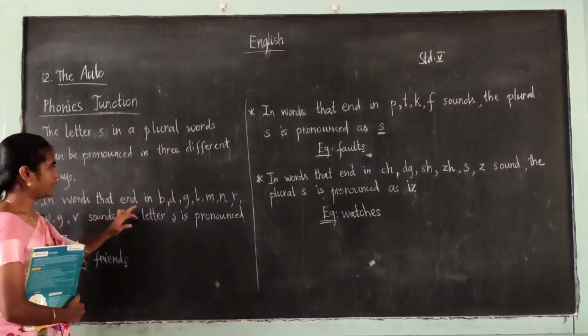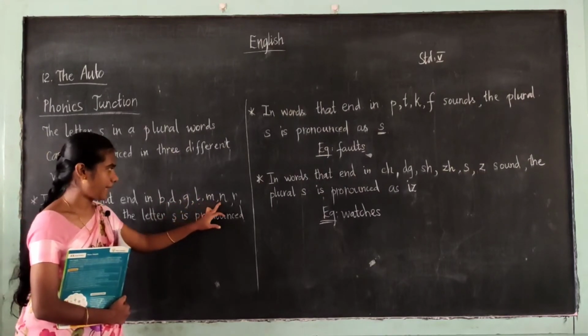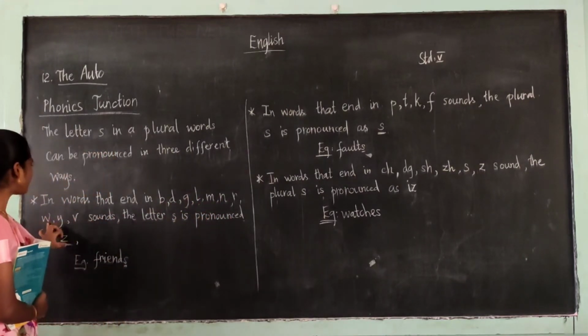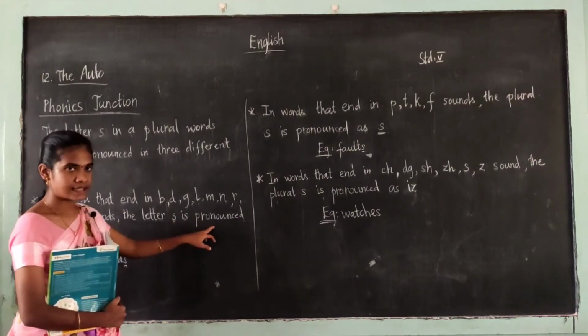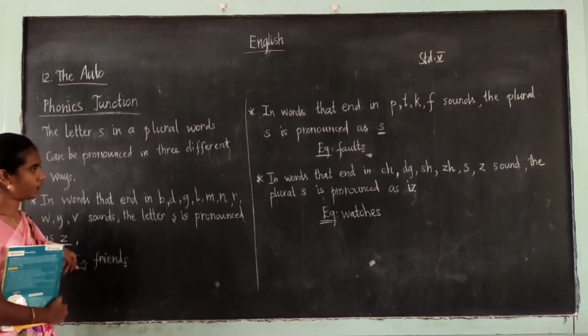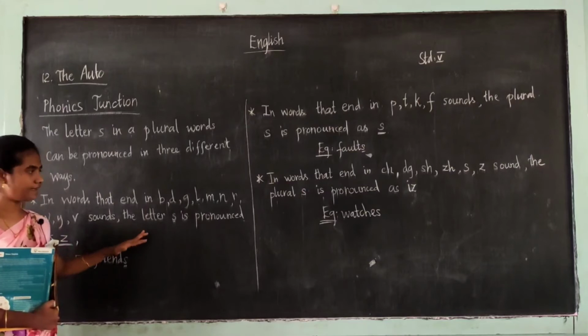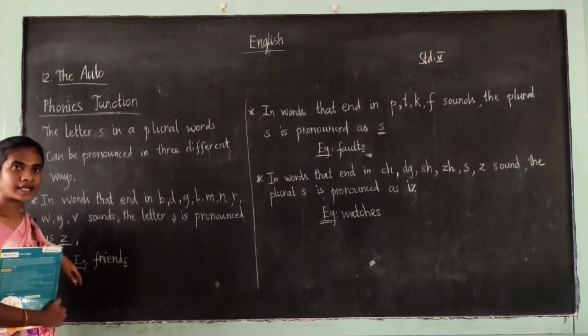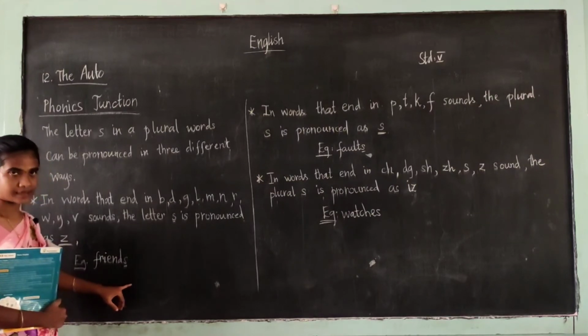In words that end in B, D, G, L, M, N, R, W, Y, V sounds, the letter S is pronounced as Z. So if the word ends in these sounds, the letter S is pronounced as Z, as in the word friends.